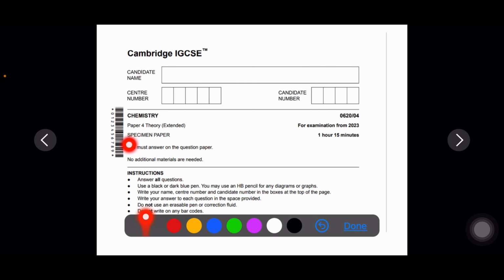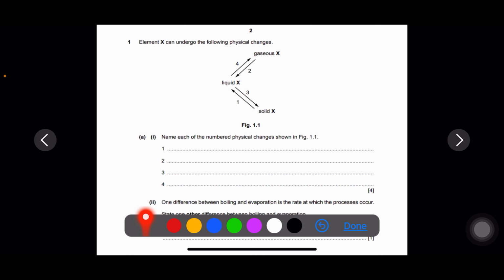Today we are going to solve chemistry, paper 4 theory, extended specimen paper for examination from 2023. The time allowed for paper 4 is 1 hour 15 minutes. Question number 1. Element X can undergo the following physical changes. So here is the element X: solid, liquid and gaseous. Name each of the numbered physical changes shown in figure 1.1.